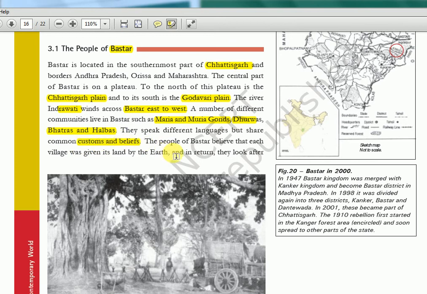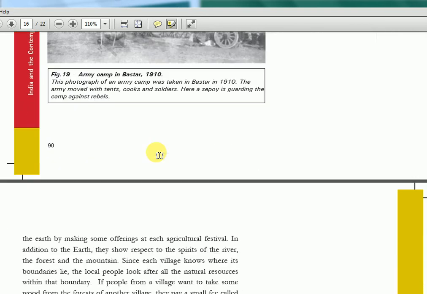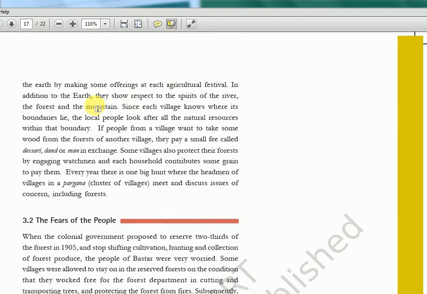The people of Bastar believe that each village was given its land by the earth. Like they believed in everything, okay, in nature, like earth, tree, forest, mountain, everything they are seeing as some godly figure, and they have given this land to us, and it's our duty to take care of it, and then we will give that in return also. That is what they believed. So they will do agricultural festival. That is the offering they do in return. Okay, they'll take care of it and they'll do this agricultural festival, harvest festival, or the sowing time festival. They'll do all these things. So each village knows where its boundaries lie. The local people look after all the natural resources within the boundaries.